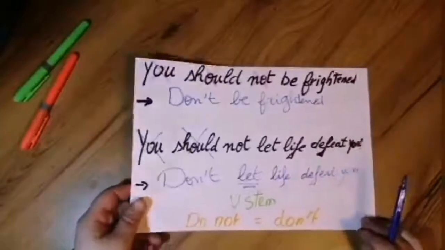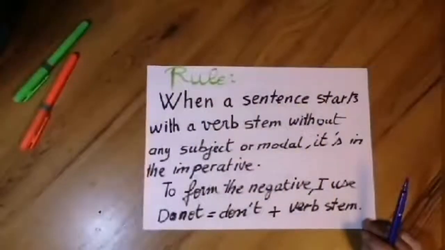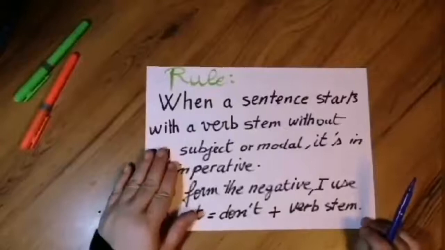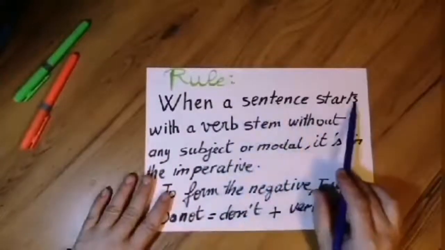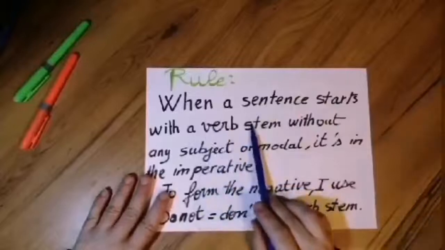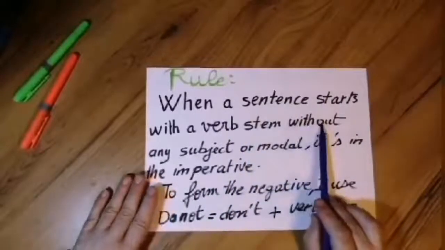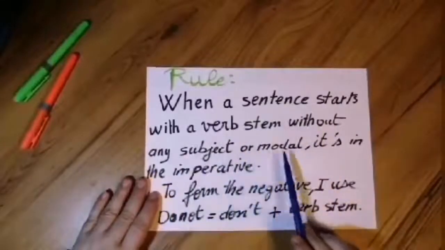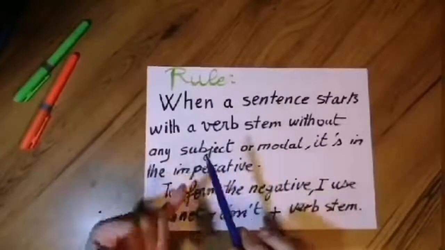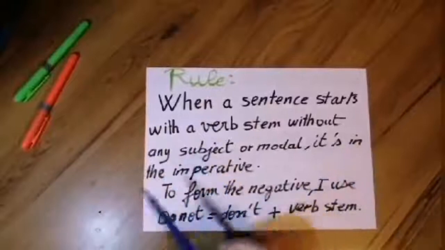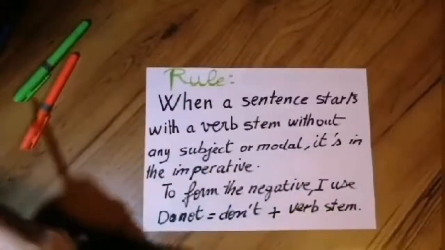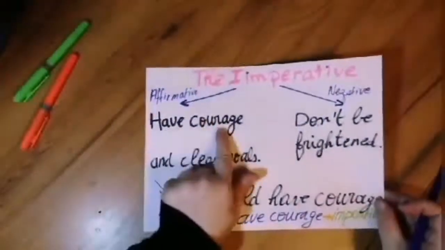Now I go to the rule. Here we have the rule about the imperative. When a sentence starts with the verb stem, without any subject or modal, it means that I have no subject and no modal, of course, it's in the imperative, like this sentence. Have courage.